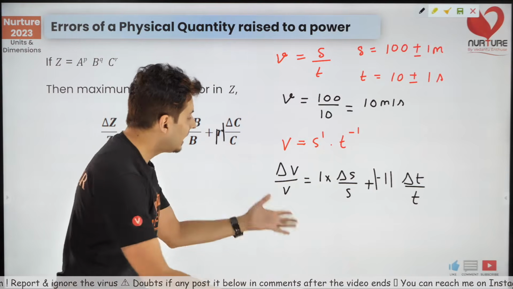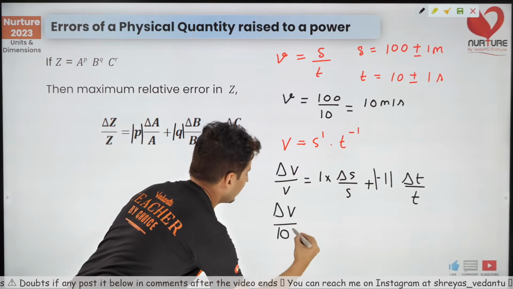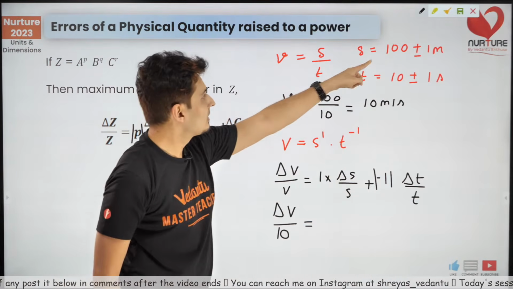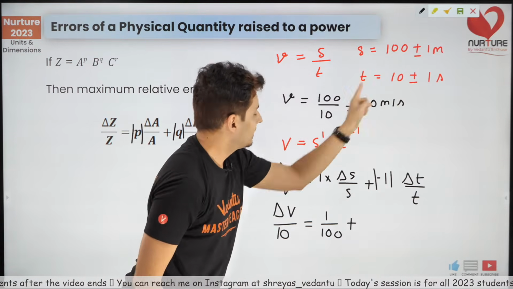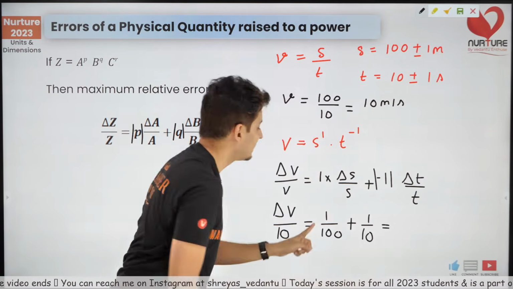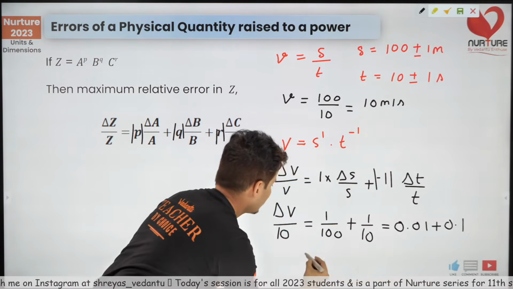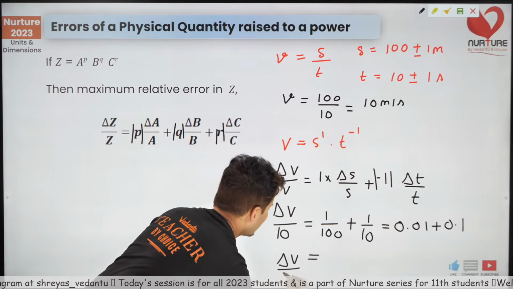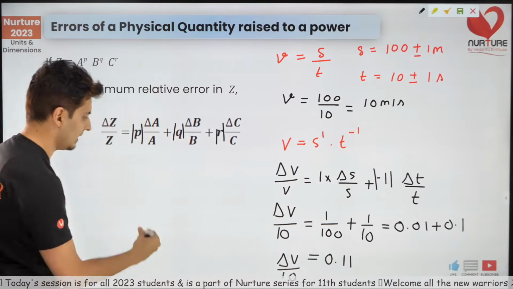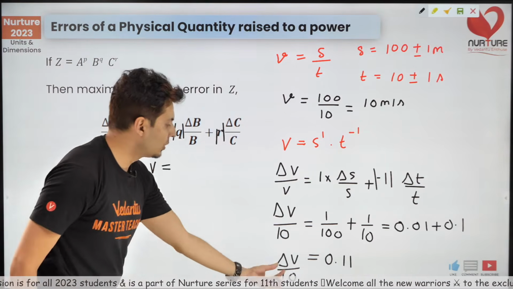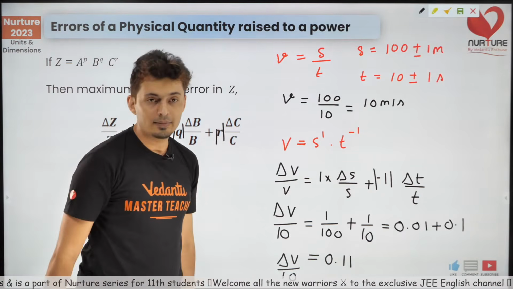Keep this in mind. Now just substitute everything that you know. What is the value of v? V value is 10. What is the value of delta s by s? 1 by 100, plus delta t by t, that is 1 by 10. So 0.01 plus 0.1 is going to give me delta v by 10 equal to 0.11. From this, what is the value of delta v? I'm going to get delta v as 1.1.